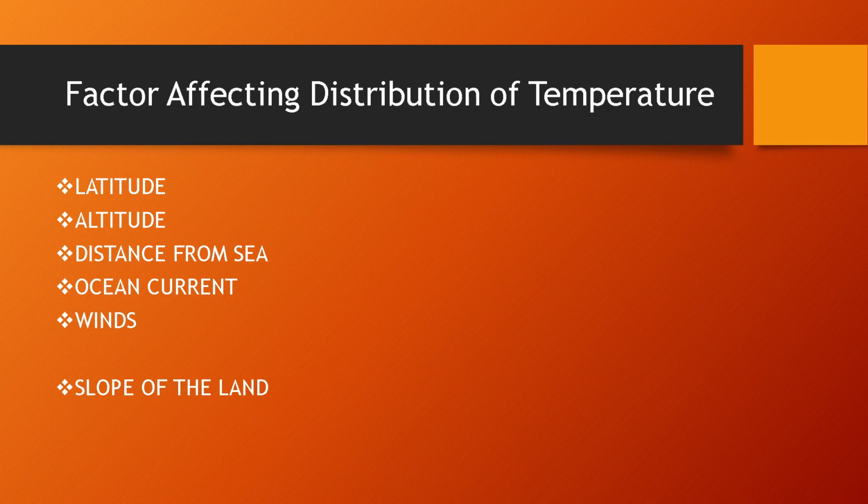Because when the sea breeze reaches us, it becomes dry and does not have any kind of effect on us. Next is the ocean current. Ocean current means the horizontal movement of water. If the water flows from the equatorial area to the polar area, it increases the temperature of the place where it flows. For example, the Gulf Stream, when it flows along the northwestern part of Europe, increases the temperature of that region. And if the ocean current flows from the polar area to the equatorial area, it decreases the temperature of the place.